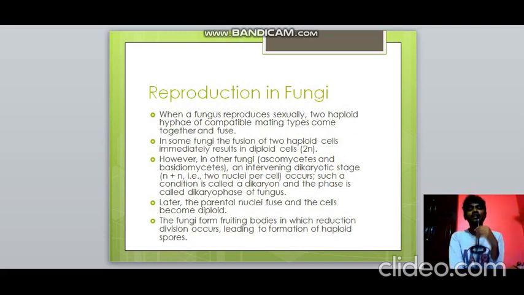Then reproduction, fungus reproduces sexually. 2 haploid hyphae mating types come together and they fuse. When they fuse together in some fungi, immediately it results in diploid cells. But in some other fungi like ascomycetes and basidiomycetes, an intermediate stage is formed, which is known as the dikaryotic stage, that is N plus N stage. Then later on it fuses to produce 2N, but intermediately it forms the N plus N stage, that is 2 nuclei per cell. It's known as the dikaryon phase or dikaryon condition of the fungus. Then after that the nuclei fuse and the cells become diploid. So the fungi form fruiting bodies, there the reduction division occurs, and then haploid spores are formed.